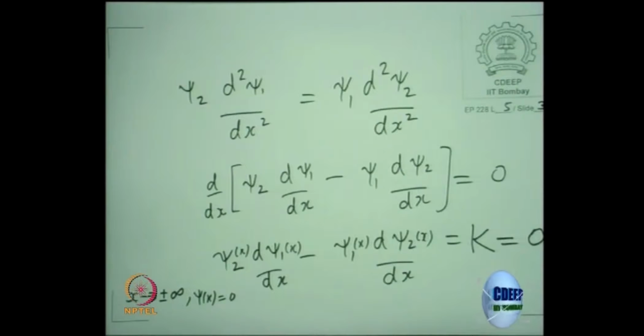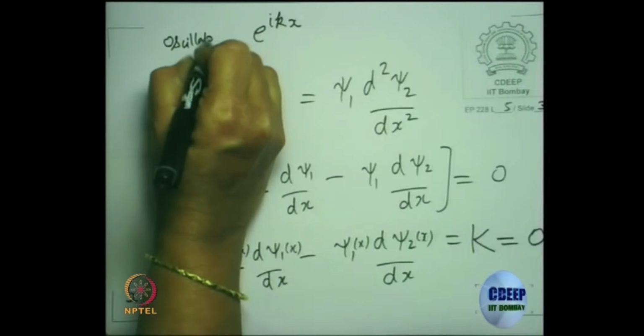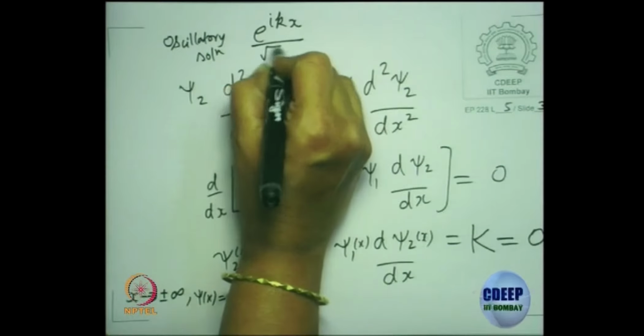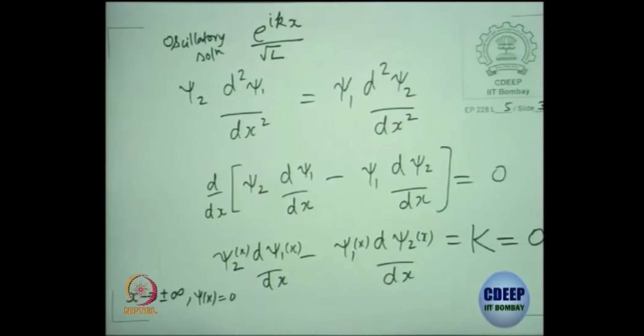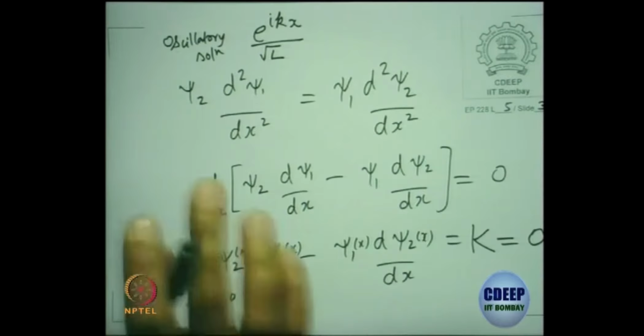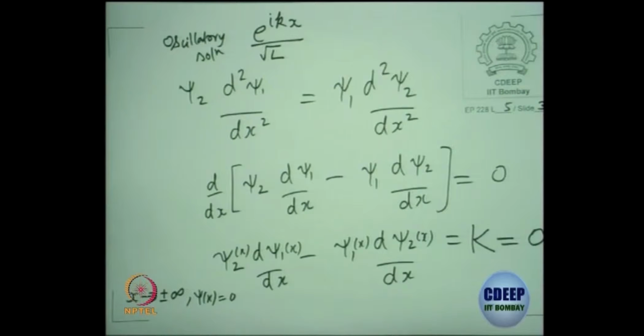We can't do this for a scattering state because it will be an oscillatory solution with a box normalization. As I said, if you had a solution for an oscillatory state as e to the ikx, this is an oscillatory solution. We do a box normalization putting a root L, and then after we do all the expectation values, we put L tending to infinity and nothing happens.